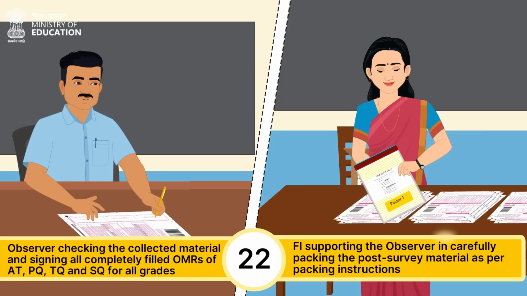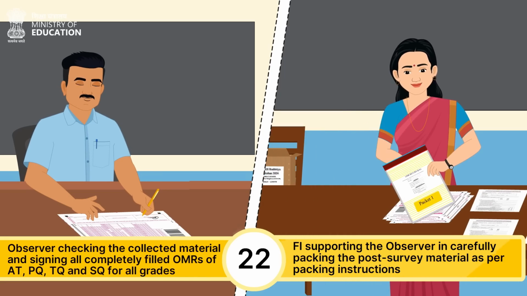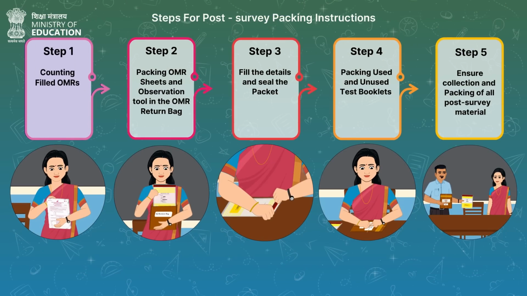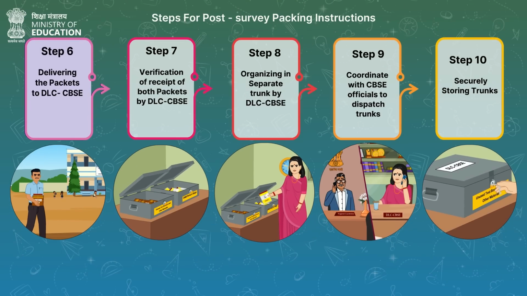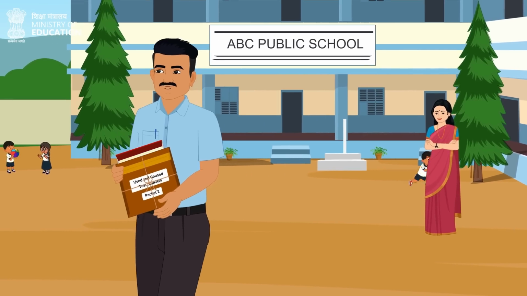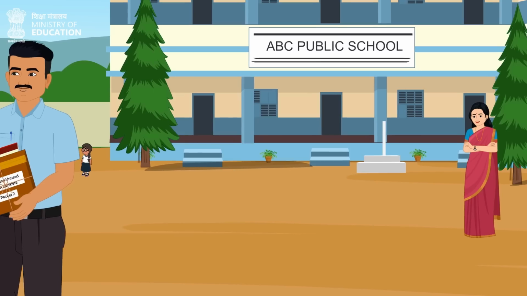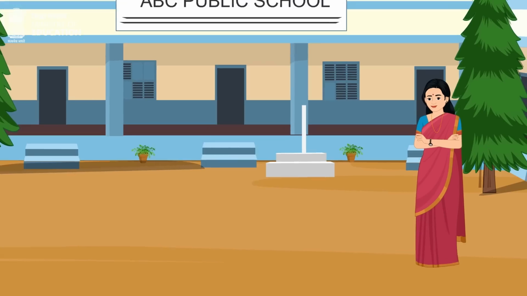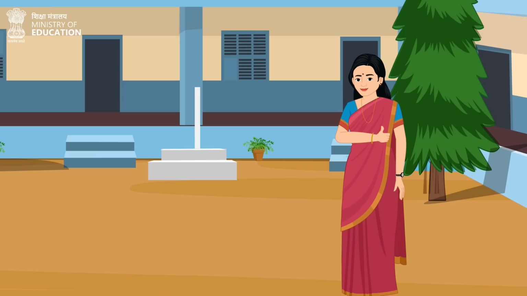Finally, FI needs to support the observer in carefully packing the post-survey material as per packing instructions. For detailed packing instructions, refer to the post-survey packing instructions video module. FI will be relieved of his or her duties once the observer leaves the sample school premises along with duly packed survey materials. With this, all responsibilities of an FI will be successfully executed.